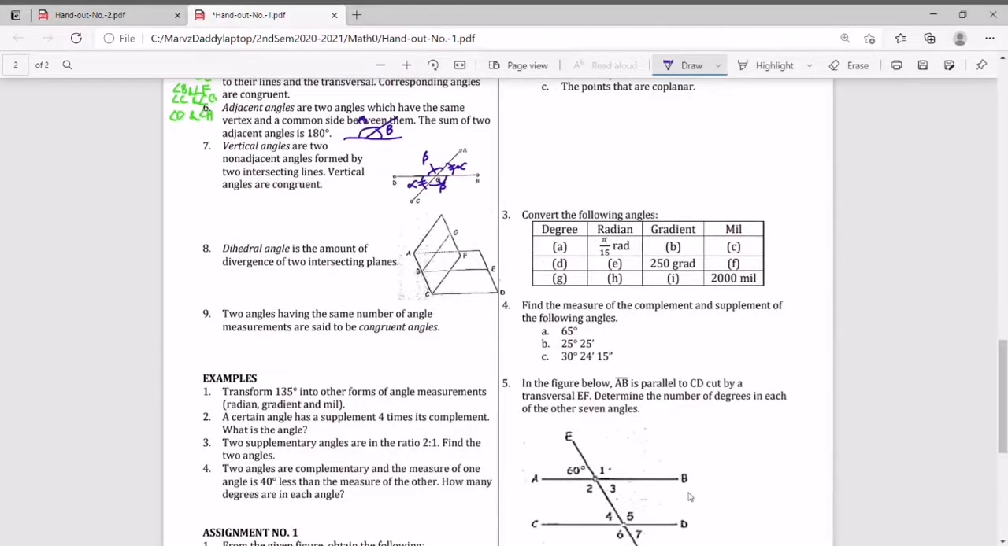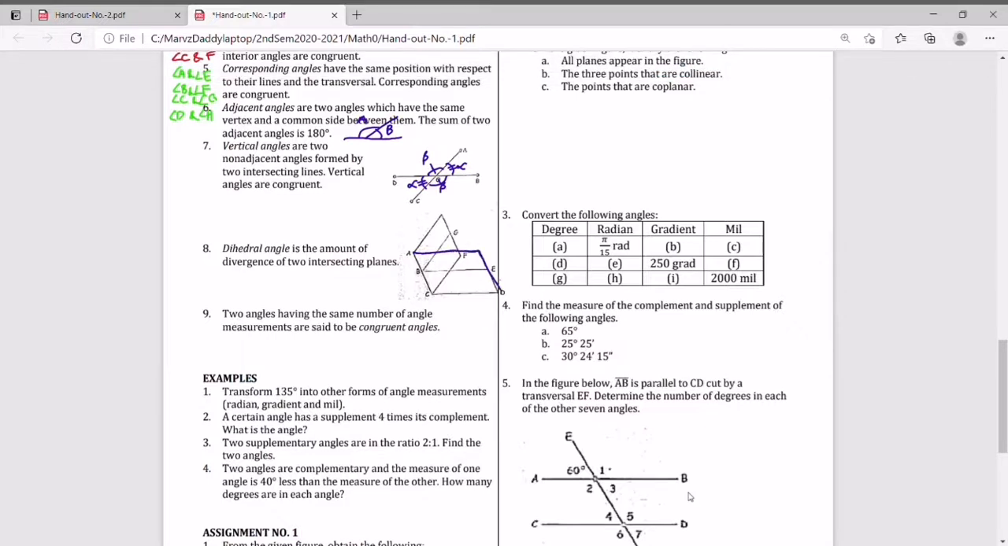Next, we have the dihedral angle, which is the amount of divergence of two intersecting planes. So in this illustration, this is our first plane, then the next plane is this. The dihedral angle is the amount of divergence, its opening, class, between these planes.